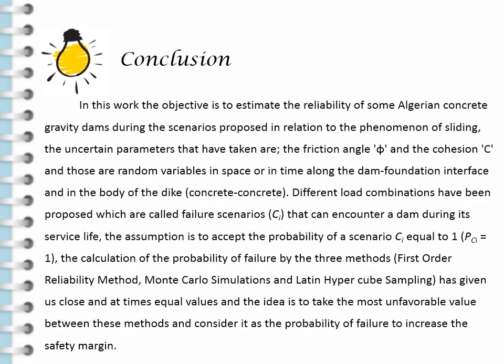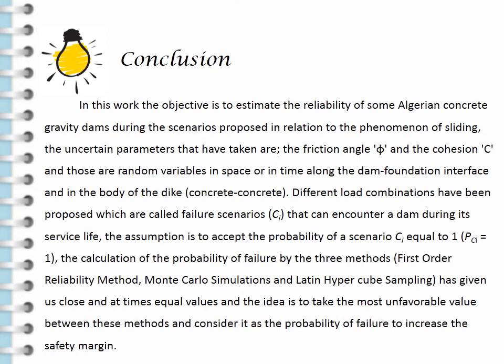Conclusion: in this work, the objective is to estimate the reliability of some Algerian concrete gravity dams during the proposed scenarios in relation to the phenomenon of sliding. The uncertain parameters taken are the friction angle and the cohesion, and thus they are random variables in space or in time along the dam foundation interface and in the body of the dam. Different combinations have been proposed, called failure scenarios, that a dam can encounter during its service life, as shown in figure 1.